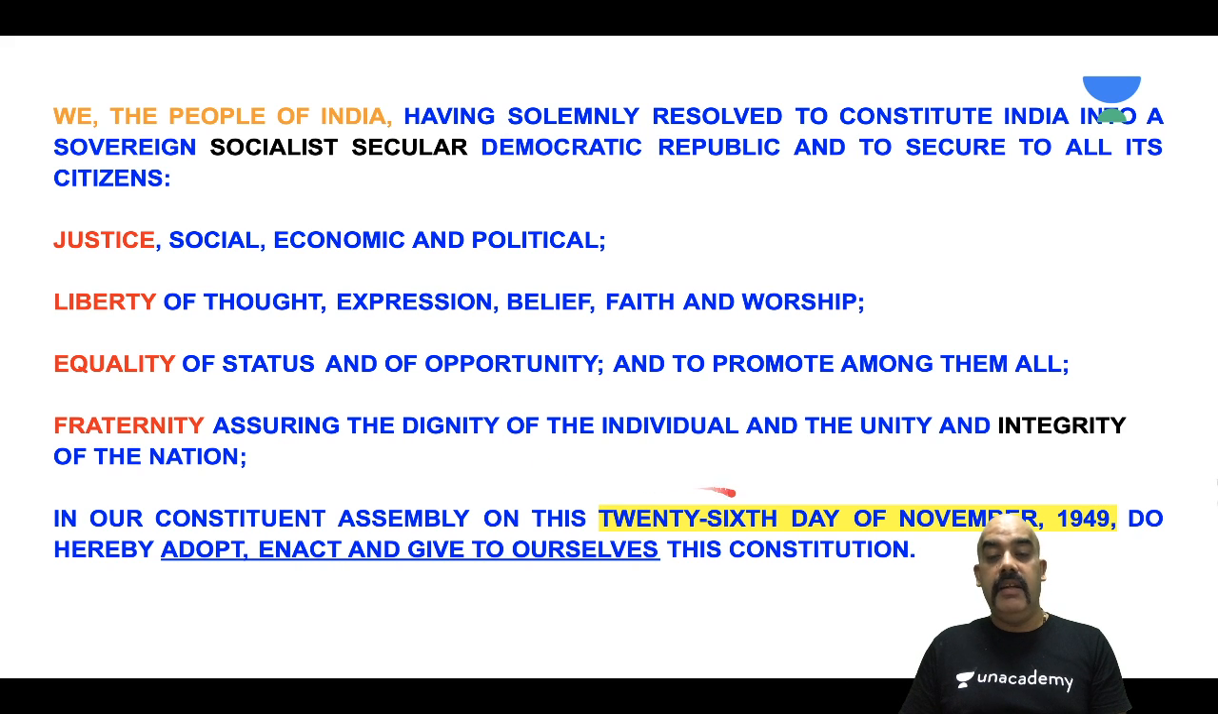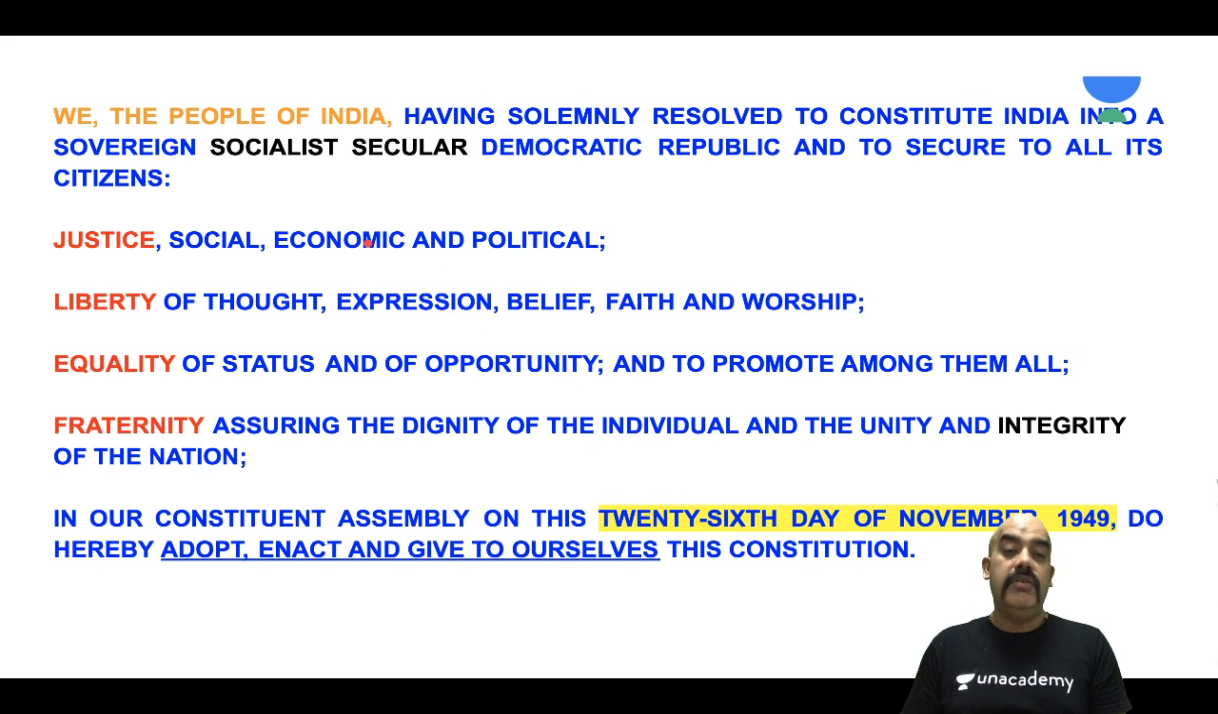Another part which I can gather from this text itself is that the preamble was adopted on the 26th day of November 1949. And I hope you understand that the 26th day of November 1949 was practically the fag end of the process of the formation of a constitution. So as I told you, it started with the objective resolution, which was amongst the first few days of our Constituent Assembly, but the preamble was adopted on almost the last day.